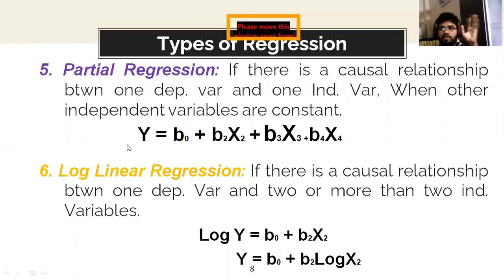So when there is a relationship between demand and price when other variables are kept constant, we need to understand how much demand changes if the price changes from 1 to 2 rupees when income and other variables are constant. That is called partial. Partial is nothing but partiality: we keep others constant. If we increase some variable, how much does it affect another variable? That is the individual influence.